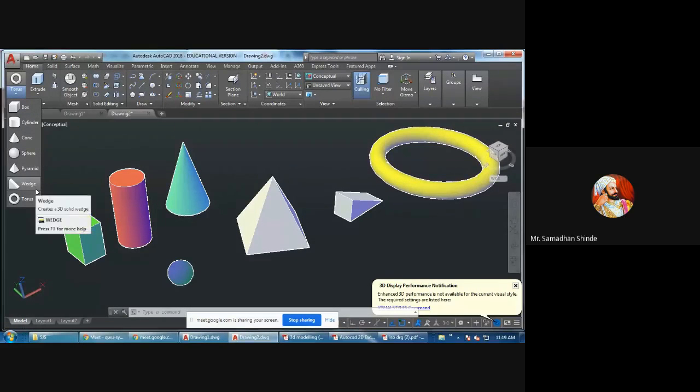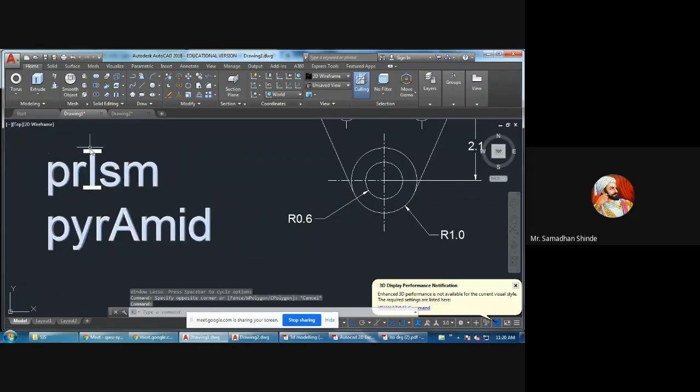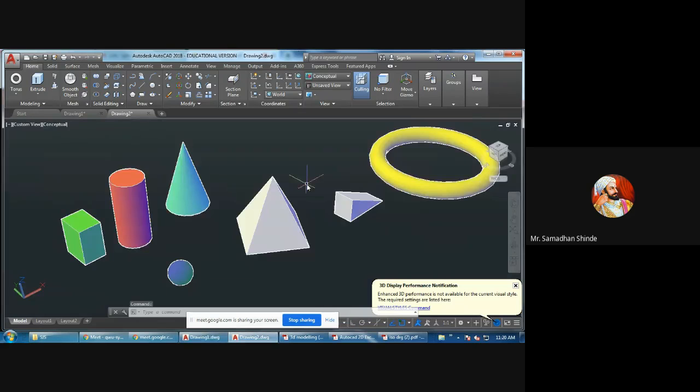Prism means top and bottom are the same. As it is hexagonal, top and bottom are hexagons. So is it possible to draw a hexagonal prism using basic primitives?